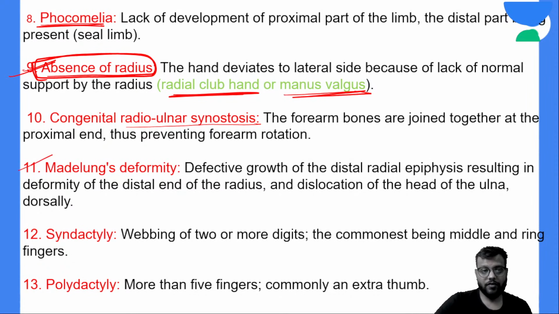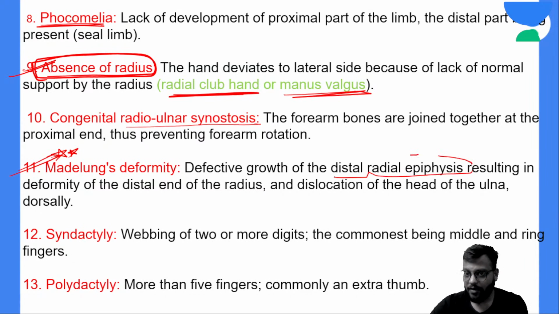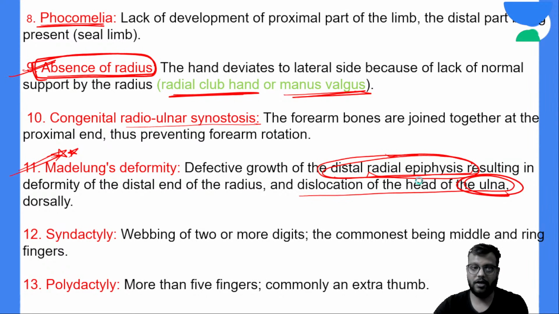Now, Madelung's deformity is very important. What happens in Madelung's deformity? There is defective growth in the distal end of the radius. There will be deformity in the epiphysis of the distal end of the radius, so because of that there will be dislocation of the distal radioulnar joint, that is dislocation of the head of the ulna like this.